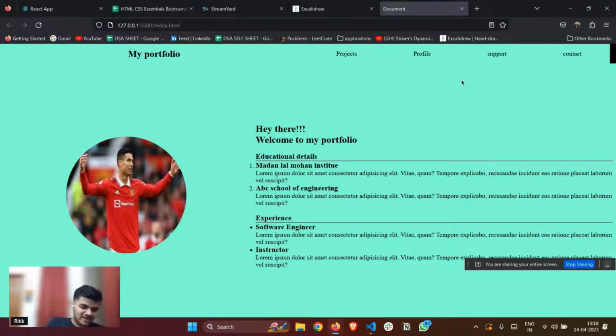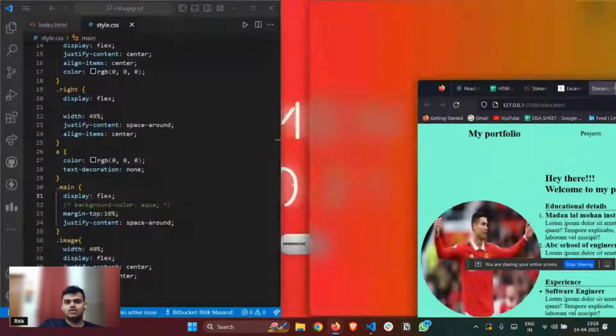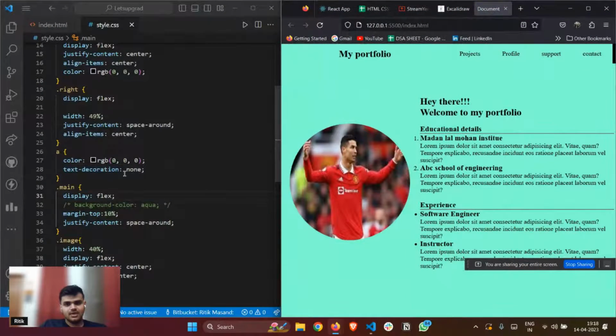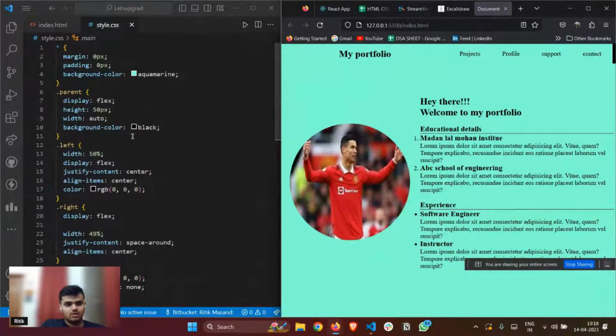Some are saying this is better, some are saying background. Okay, the CSS I'll leave up to you. You can change it as per your need, as per your understanding. No issues with that. This is good. Only give some color to the navbar. Okay, so let's give some color to the navbar as well. Let's go to the navbar. What do we have here?